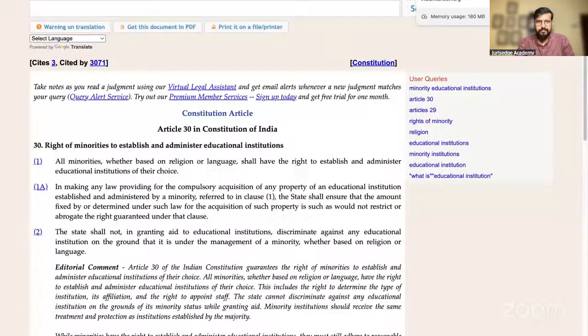Okay, now Article 30. If you see it, Article 30 and 31: all minorities, whether based on religion or language. So here, one very important aspect: minorities based on religion and language. These are the two very important parts, religion and language. Whereas, if you see the difference between Article 29 and 30, in 29 also a lot of things are given.